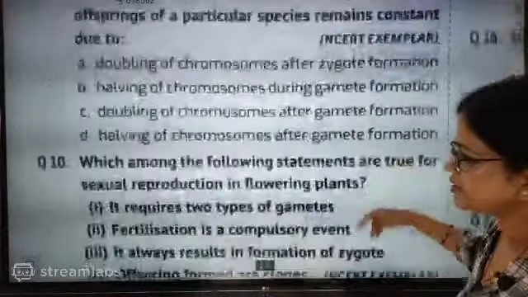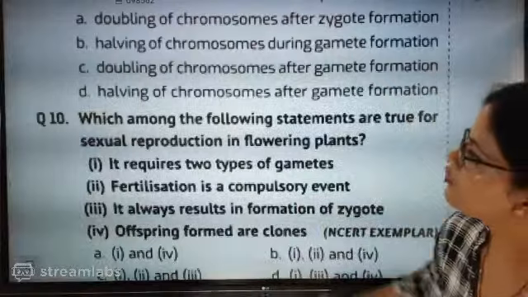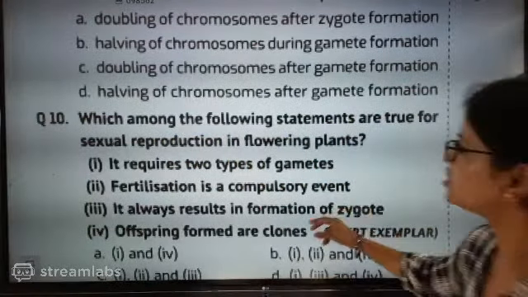Selections of characters are going to be done that time, so you have to be very specific. Now go for the next question. Which among the following statements are true for sexual reproduction in flowering plants?